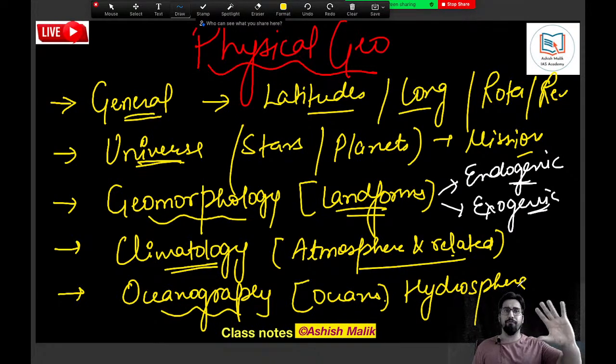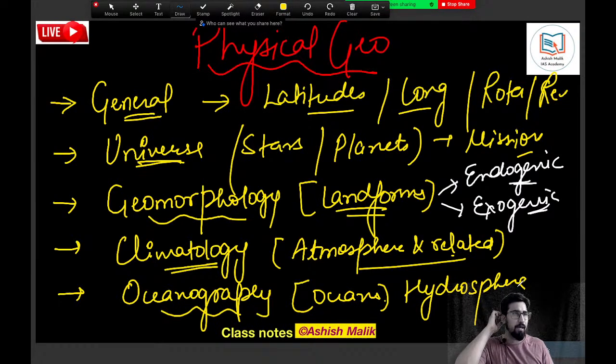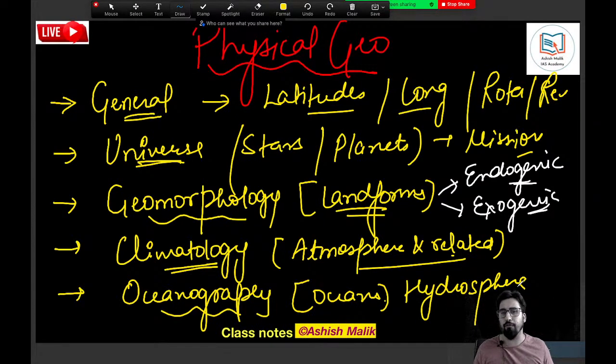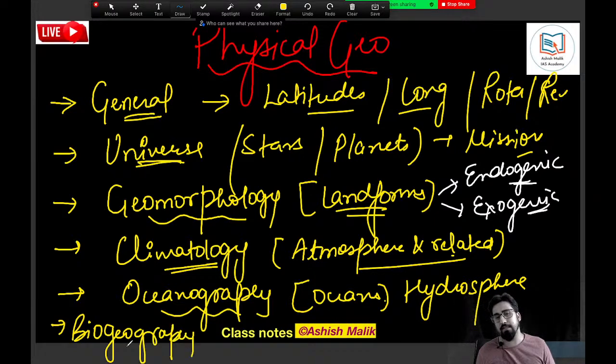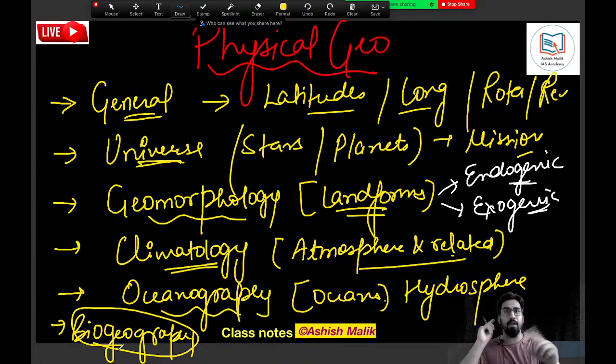So these are the 5 major parts that we are going to cover in physical geography. And in the end, we will add one more topic, and that will be biogeography also. Biogeography has similar concepts that will help you in environment also. So basically these are the 6 things that we are going to discuss. Very general: the universe, geomorphology, climatology, and all that.